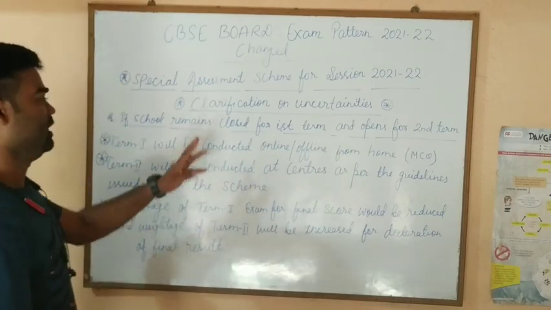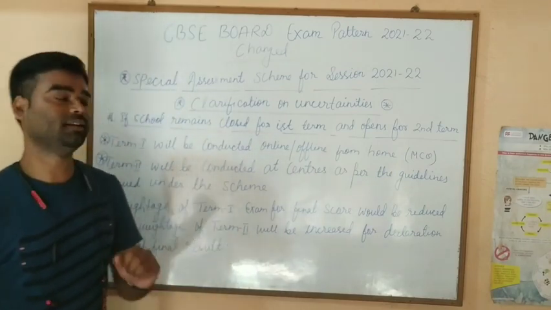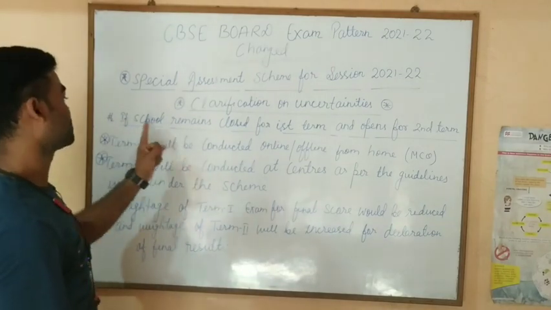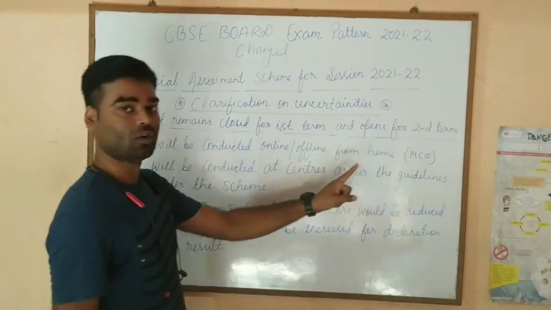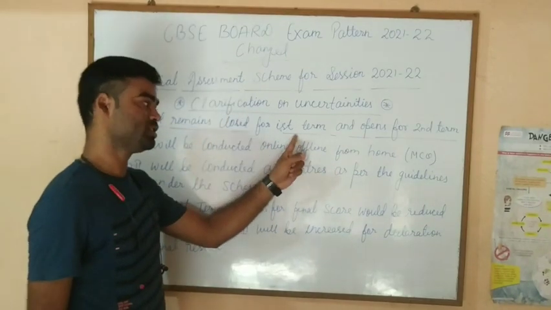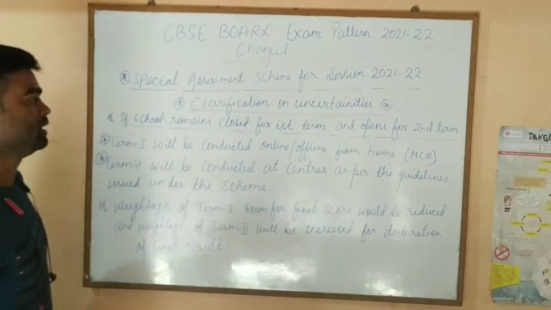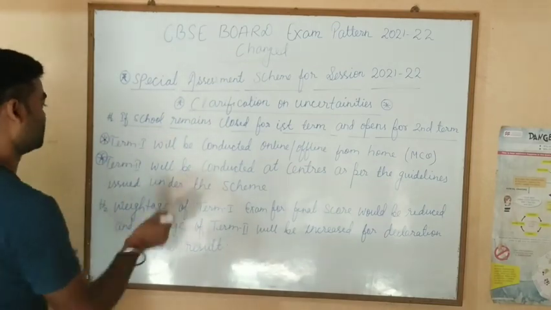Now we will see the condition. Here is some clarification that CBSE has issued on uncertainties. If school remains closed for the first term and opens for the second term, what will be the condition? What would the guidelines say?